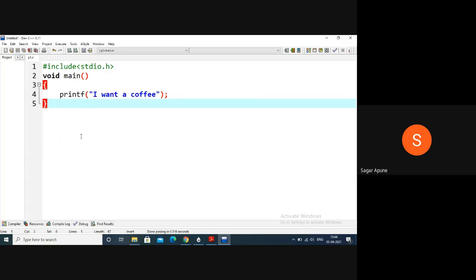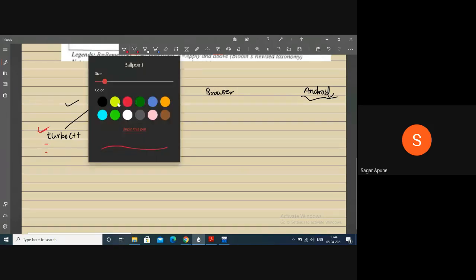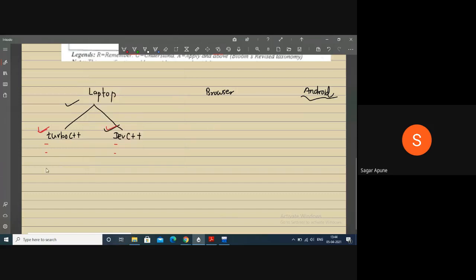How to execute? Before execution, you have to compile your program first. So what does compilation mean? Dev C++ and Turbo C++ are the compilers, right? What is the job of a compiler? What is the job of a mobile? By mobile, we can call our friends, our mom, dad, or we can search or surf the internet, right? So mobile is a machine, right?